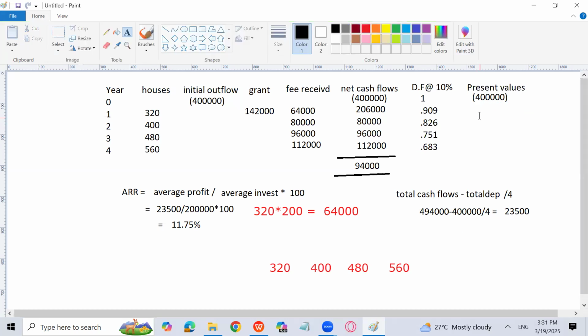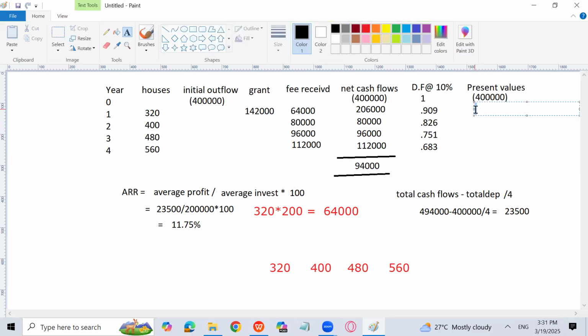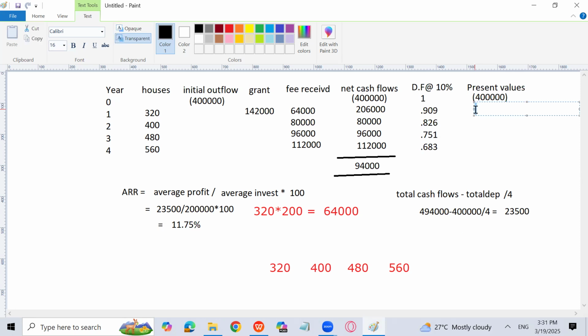206,000 multiplied by 0.909. So how much will it become? 187,254. Okay. Next, 80,000 into 0.826 is 66,080.